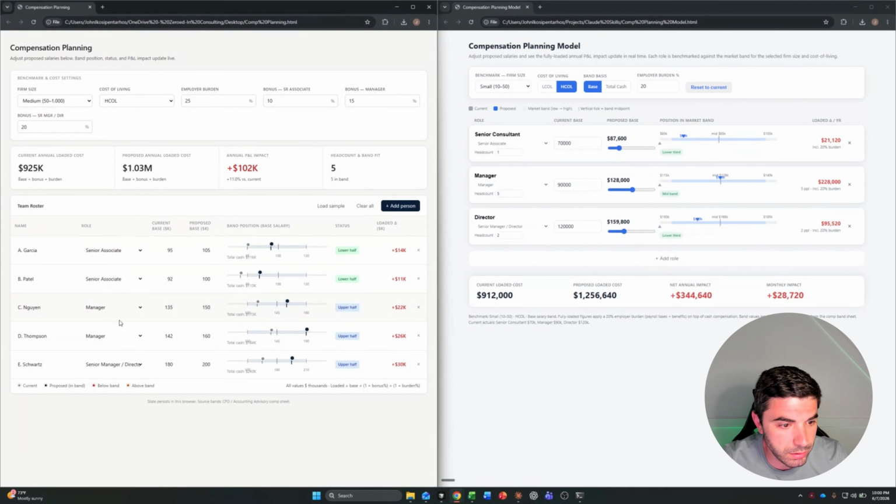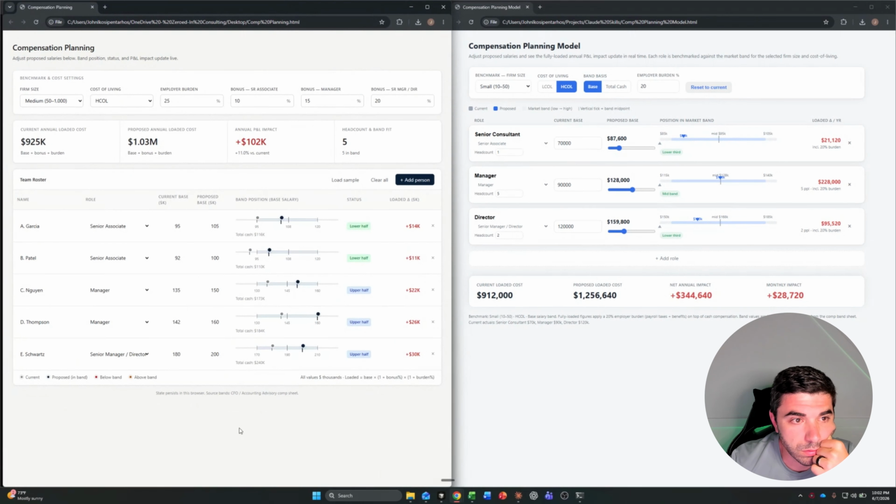What I really like about this one is not only the flexibility, but also the ability to go in there and just add actual people. So now when I have the conversation with people, I can just say, okay, hey, Garcia, we want to bring them up to 110. Okay, that's slightly above the band, upper half. Great. This is what the total impact is going to be on an annual basis. This makes sense. Oh, the burden's actually 20%. Let's see how it all shifts. Okay, no, actually just kidding. It's 30%. How does that change? We want to give a senior whatever bonus.